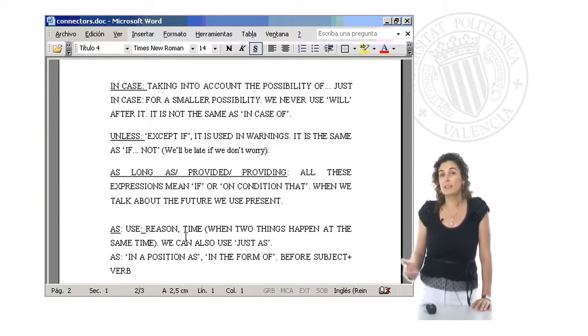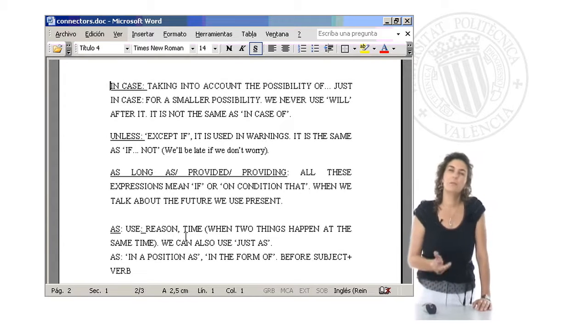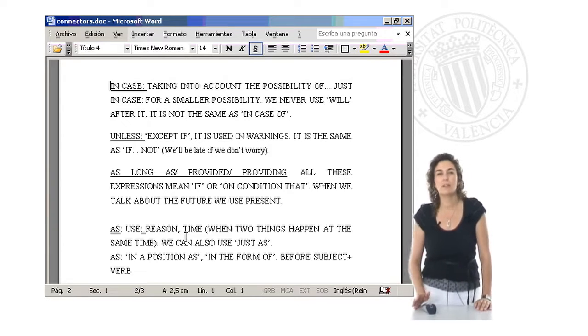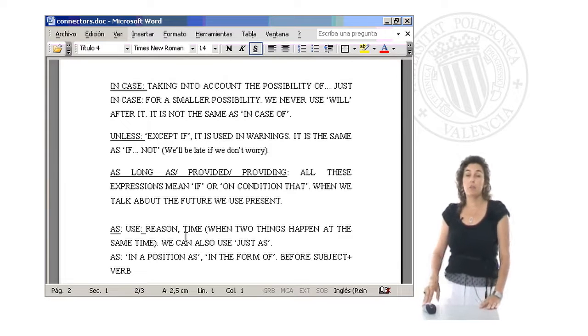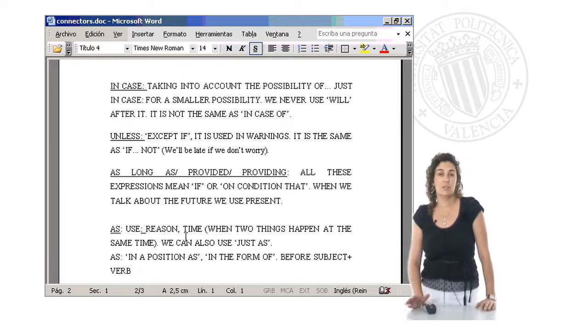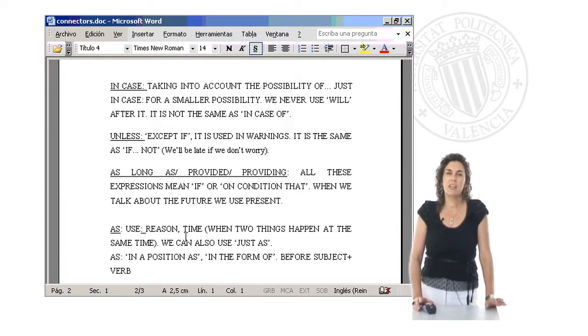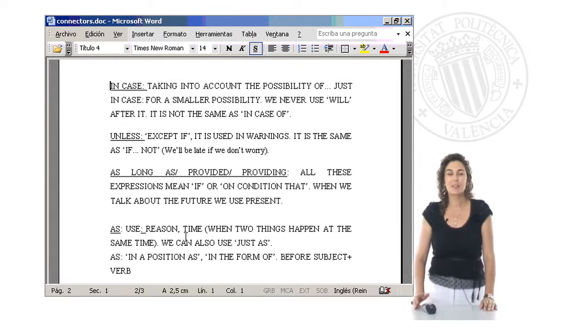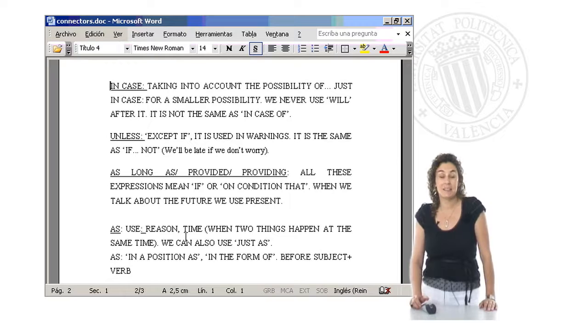As I said before, just in case is also used, but it means a smaller possibility. If you think it's improbable, but just in case, right? For example, if you say to a student, just in case you pass all the exams, that means that it's quite difficult for this student, right?